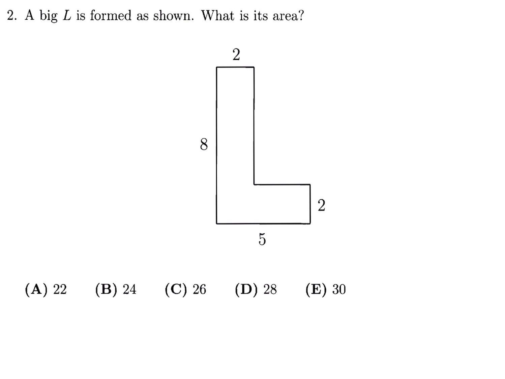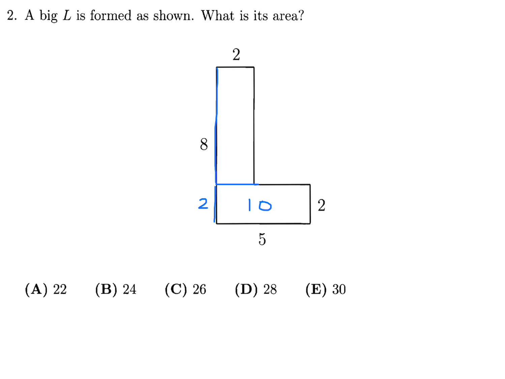A big L is formed as shown. What is its area? Well, we can chop it like that, and therefore this is 2, this is 5. So this rectangle right here has an area of 2 times 5, which is 10. And then this is, of course, 2. This is no longer 8 because we cut this 2.